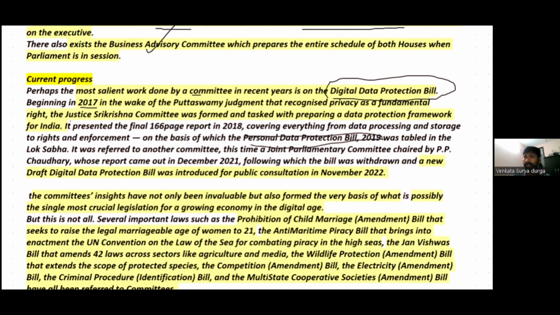This bill was tabled in Lok Sabha in the year 2019 and referred to the Joint Parliamentary Committee, which was led by PP Chowdhury. However, the bill was withdrawn, and following this withdrawal, a new draft data protection bill was introduced for public consultation.